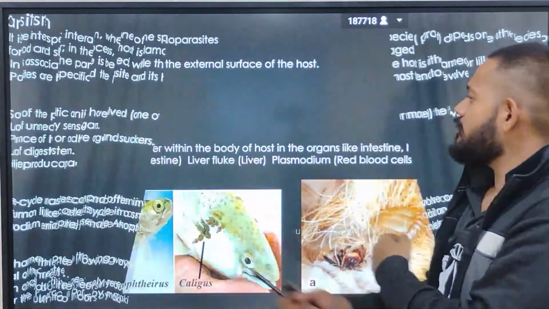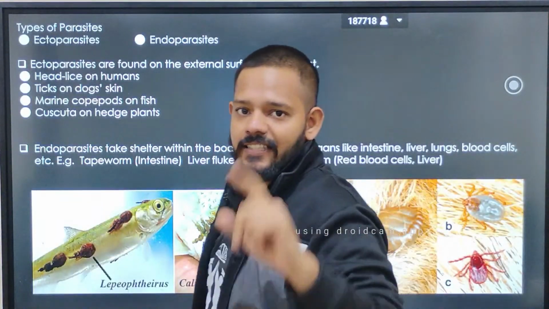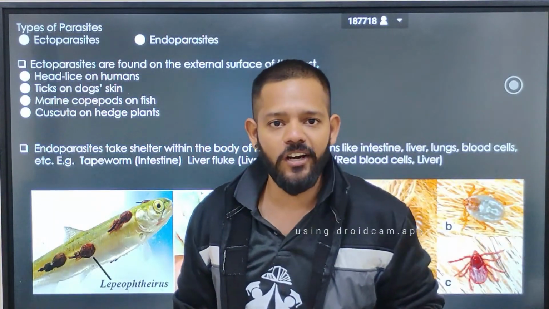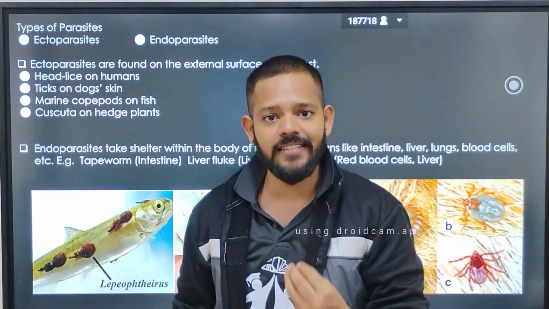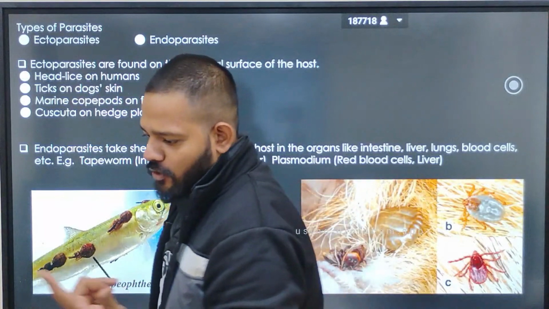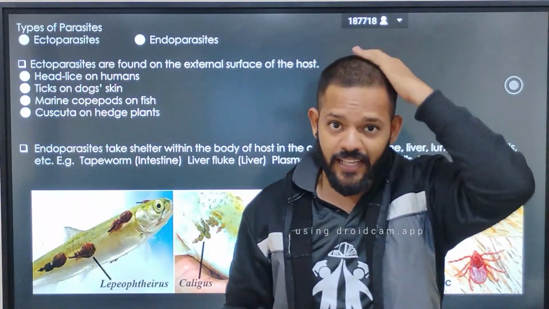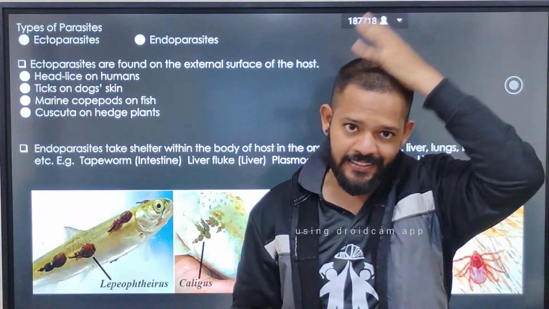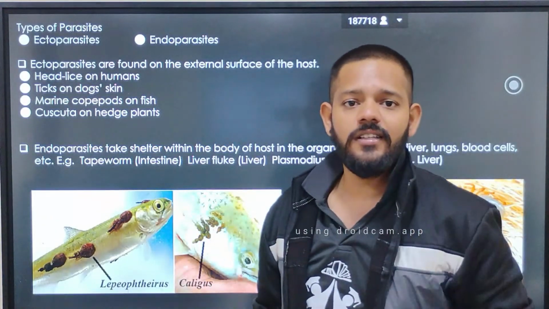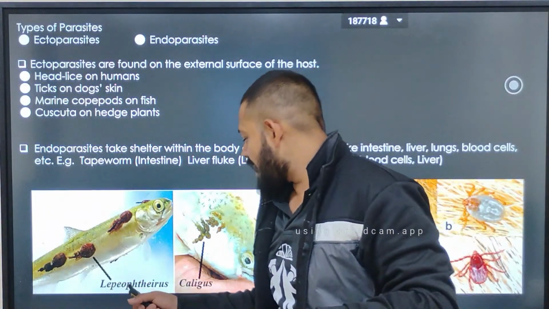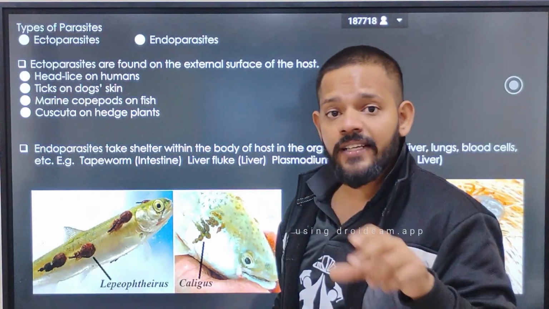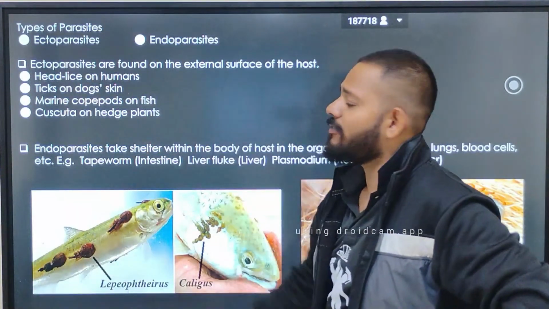On the basis of this we have two types of parasite, ectoparasite and endoparasite. Ectoparasites are those parasites which remain outside the body of the host, and endoparasites are those which live inside the body of the host. Now we have the examples of ectoparasites: the ticks and the mites present in the hair of humans; ticks present in the fur of dogs; and copepods, which are present outside or near the region of the gills. These are the examples of ectoparasites.